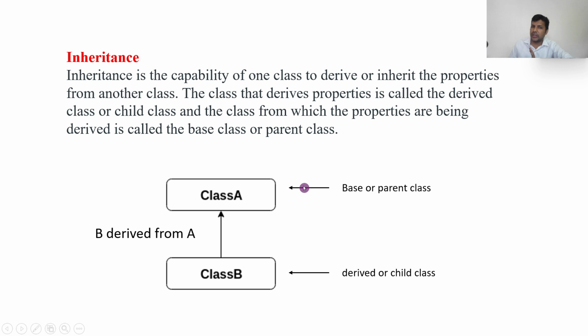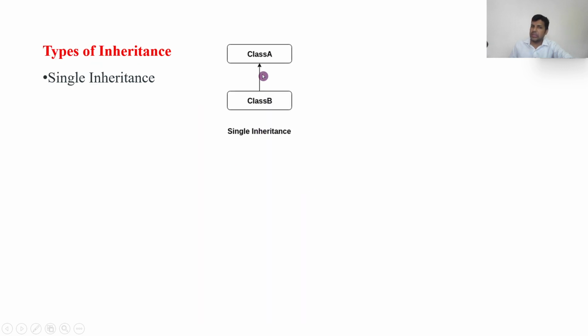No, there are different types of inheritance. Okay, single inheritance: we have seen an example of single inheritance. For example, a father is giving something to the child, which is single inheritance. Now class B is getting from A, so only class B is getting from A, right? So this is called single inheritance.